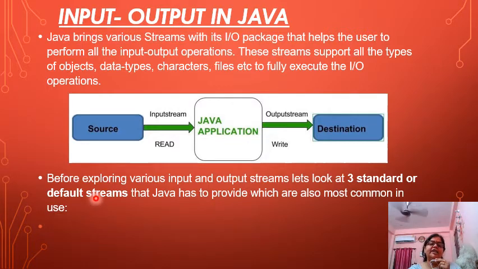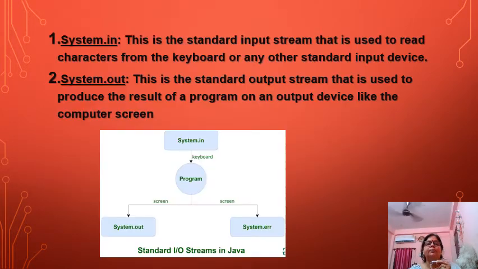Now, before exploring various input and output streams, let's look at the three standard or default streams that Java provides, which are very commonly used. We use three types of streams in Java to write a program. First is System.in, second is System.out, and third one is System.err. System.in is the standard input stream used to read characters from the keyboard or any other input device.